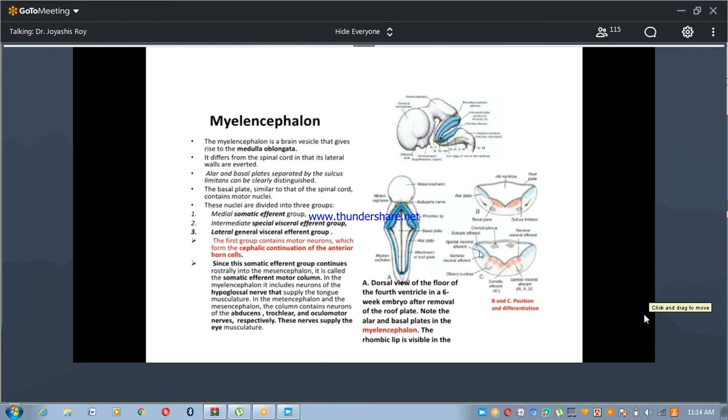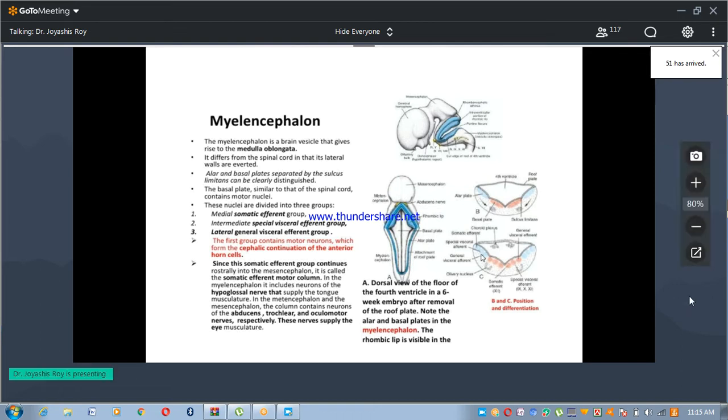So the alar plate contains 4 groups of sensory relay nuclei. These sensory nuclei we know as afferent, and motor nuclei we know as efferent.